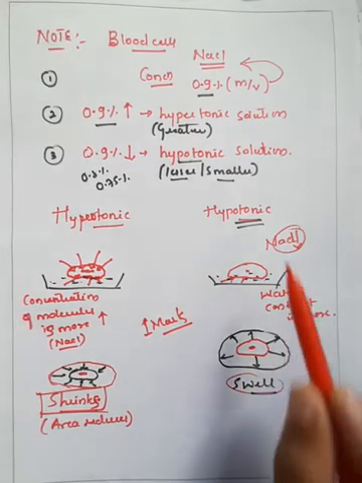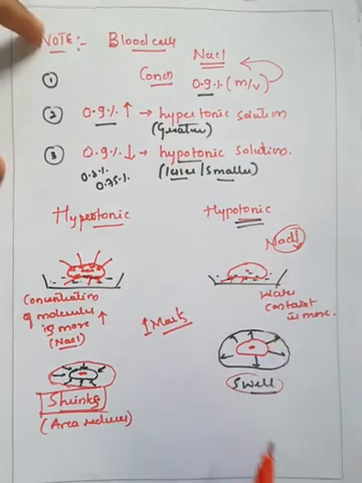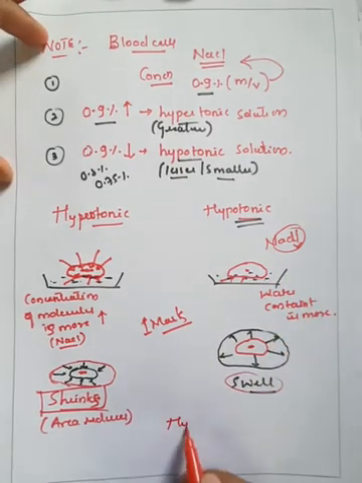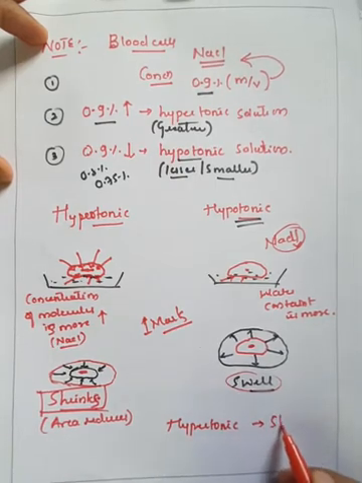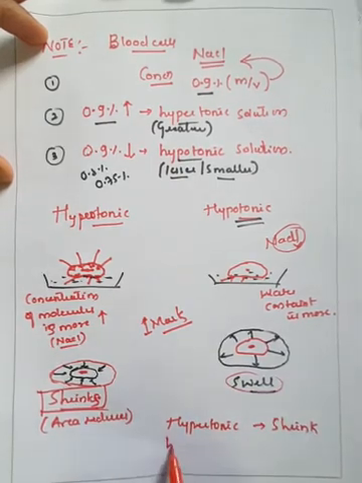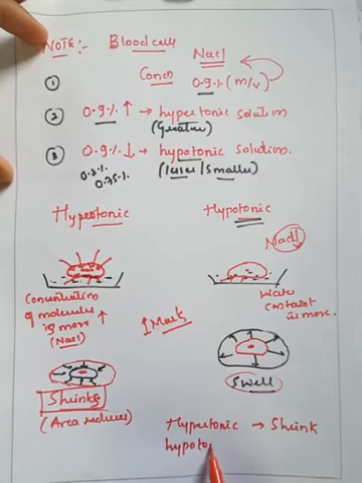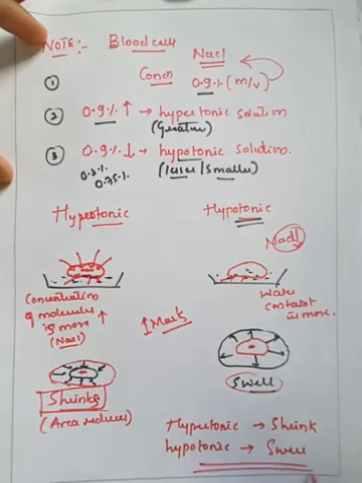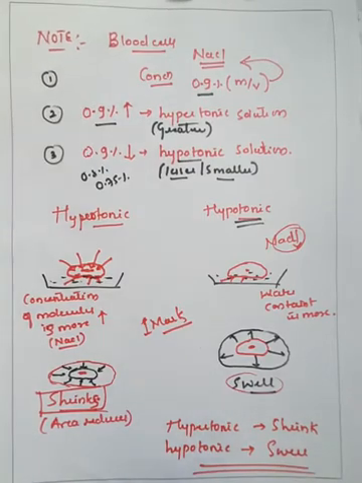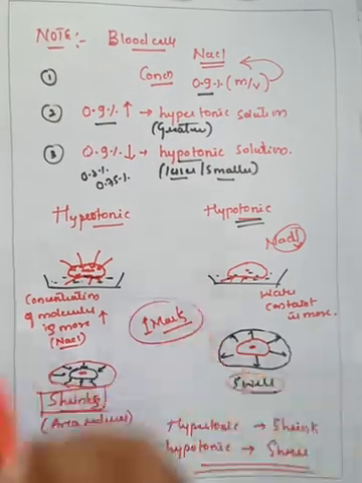So if they ask, whenever the blood cell is dipped in the hypertonic solution, the blood cell will shrink, right? Whenever the blood cell is dipped in hypotonic solution, it will swell, right? Understand, these two are very important, and this can be asked for 1 mark in the annual examination.